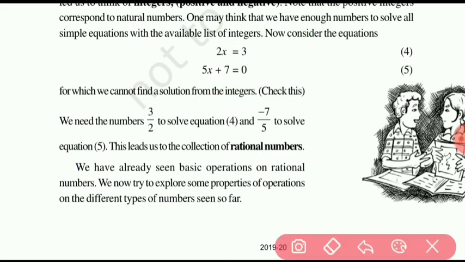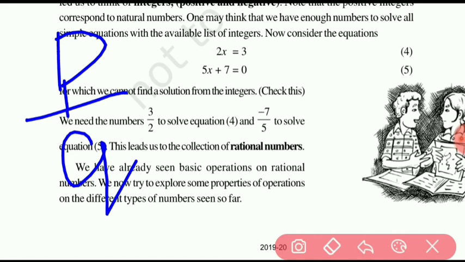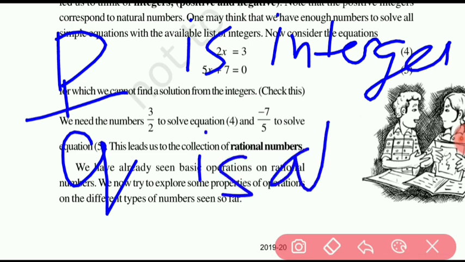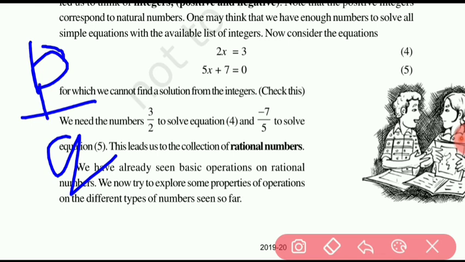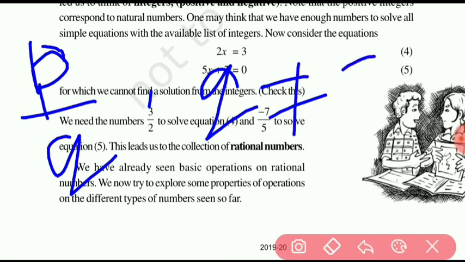Now, how do we define rational numbers? Rational numbers are written in the form p by q, where p is an integer and q is also an integer, but q is not equal to 0. q can't be 0. So students, now you know about rational numbers.